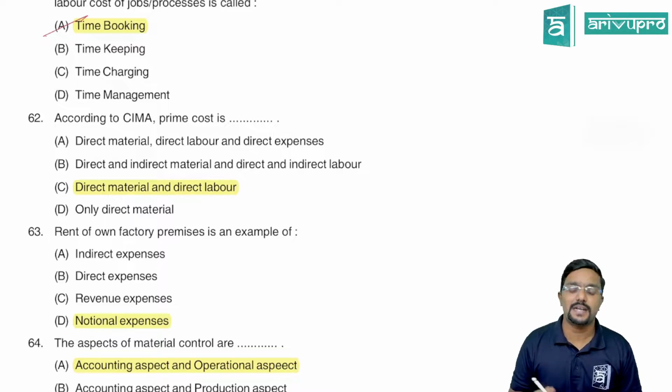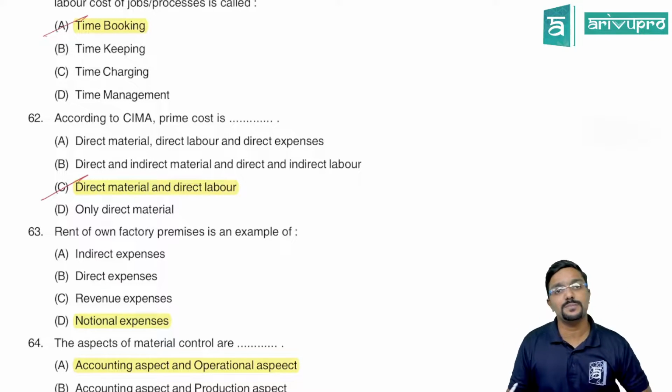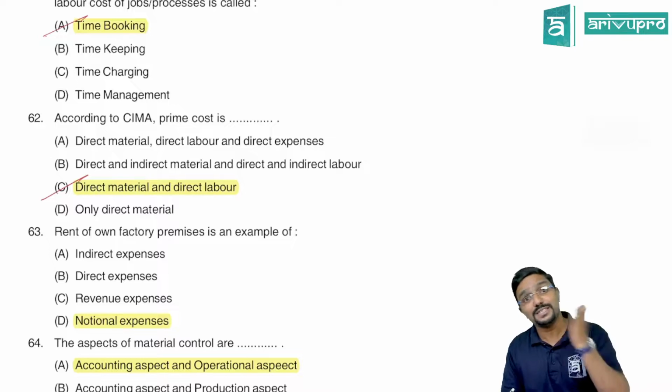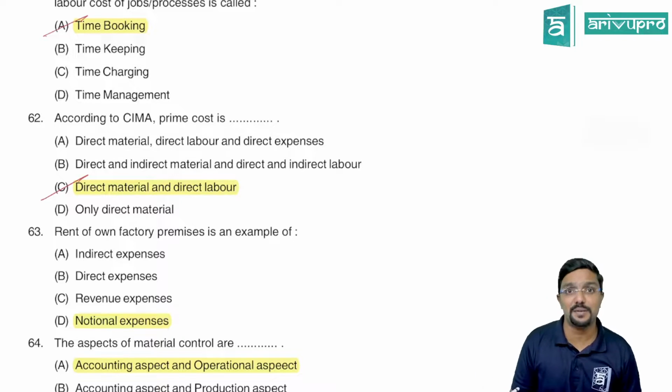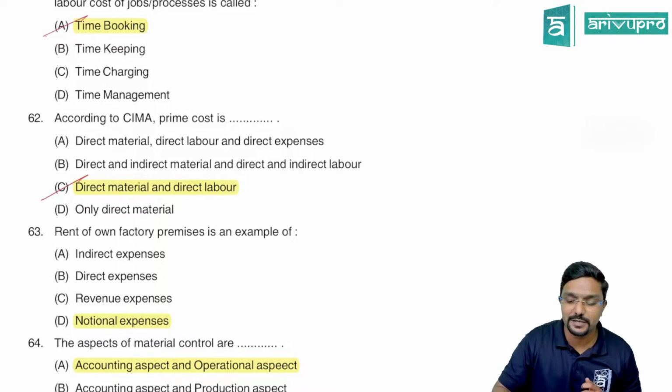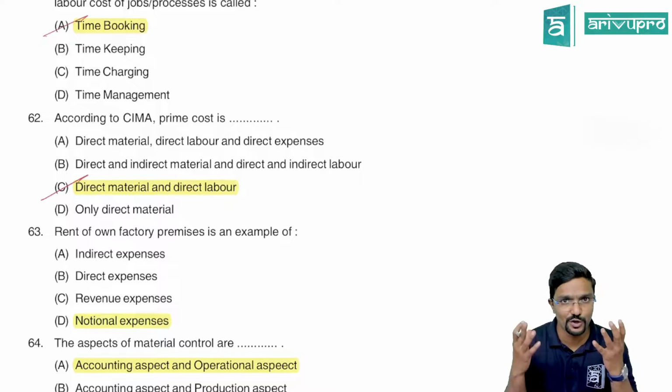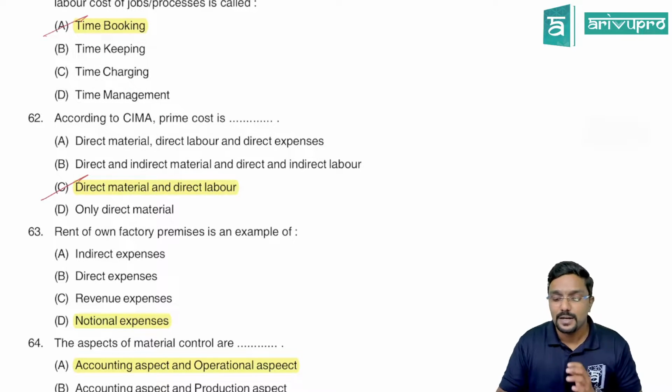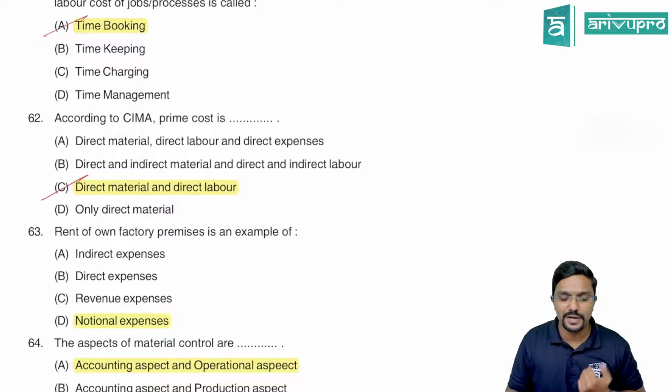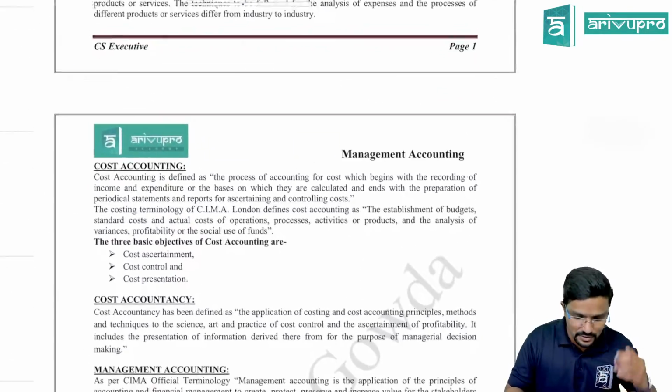Next, according to SEMA, prime cost is what? Direct material and direct labor. Actually, prime cost means direct material plus direct labor plus other direct expenses. But as per SEMA, I have clearly mentioned it in my material also. So it will be good if you are having the class material with you so that you can refer to it.